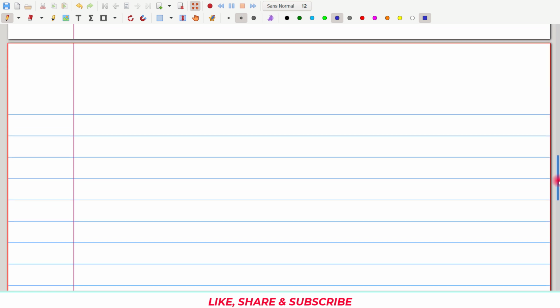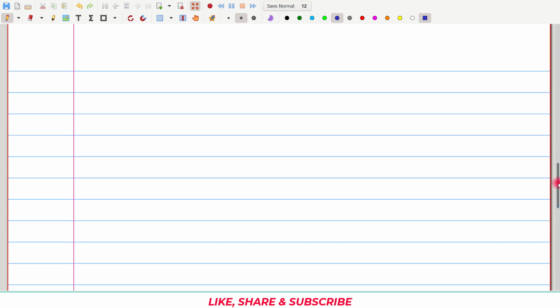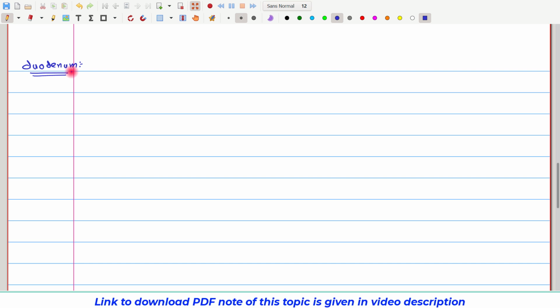Now, let us look at how the further digestion of protein occurs. Once digestion is complete in the stomach, all the gastric content along with the acid will reach the next part of the intestine, that is the duodenum. In the duodenum, what happens? The content from the stomach is received, and obviously it is going to be acidic because of hydrochloric acid. We call such content acidic chyme.